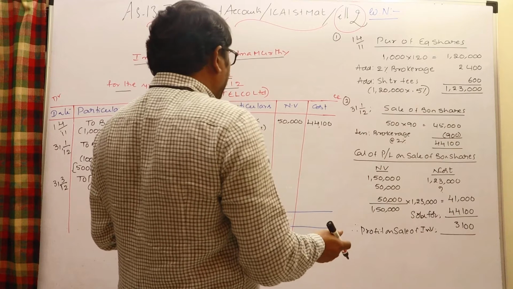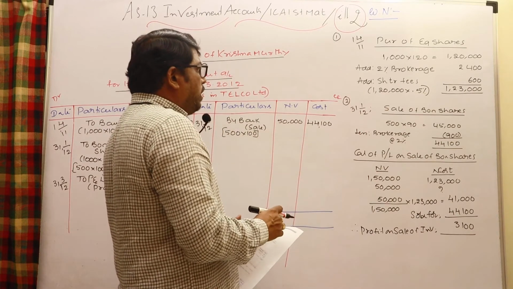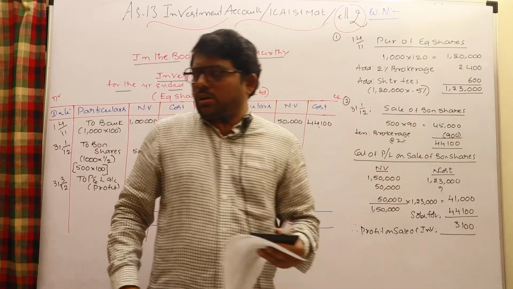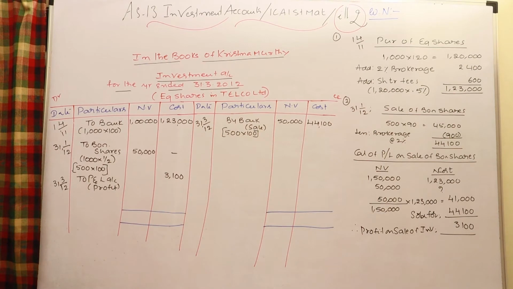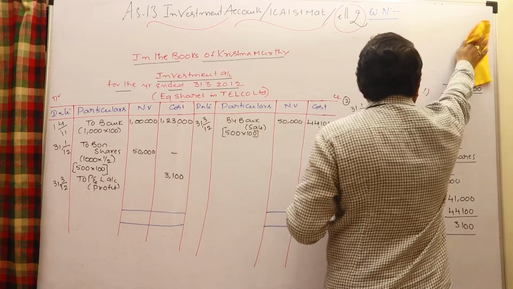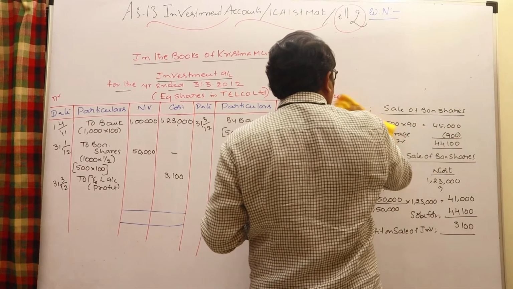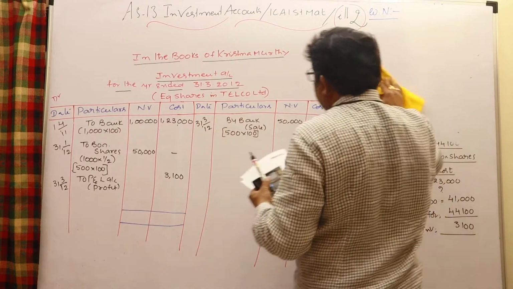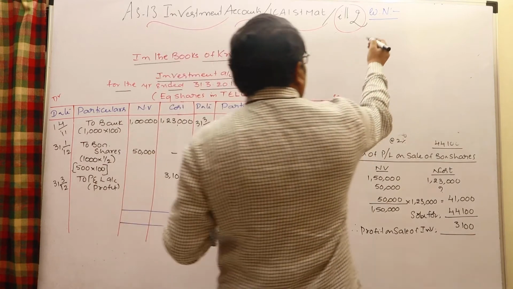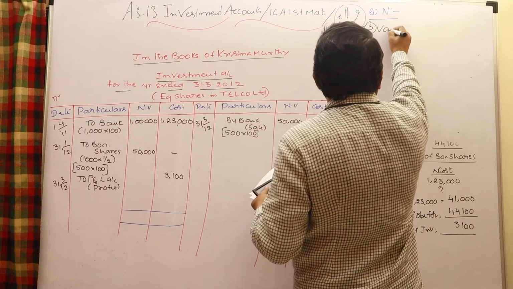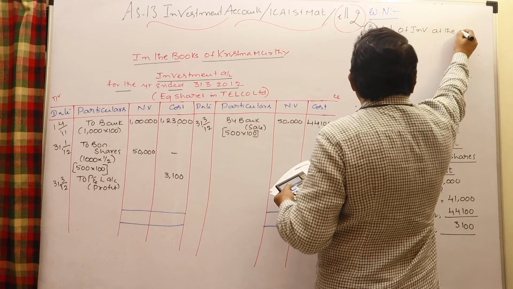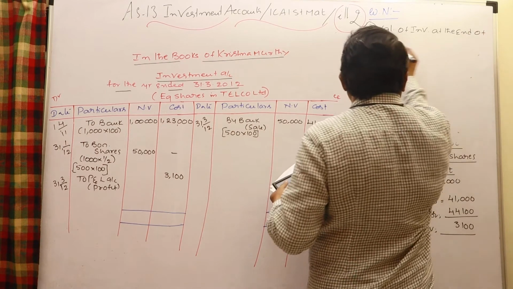So finally you have to value the investments at the end of the period, the last working note point, valuation of investments at the end of the period. So let us work that out. You have to check cost, average carrying cost and market price, whichever is lower is to be considered.